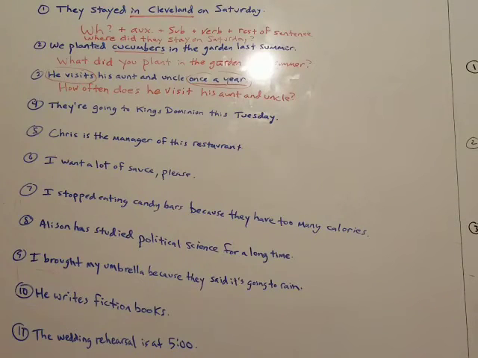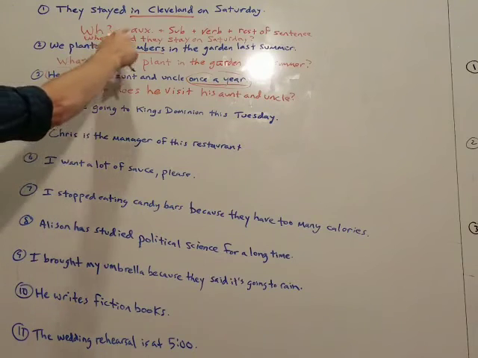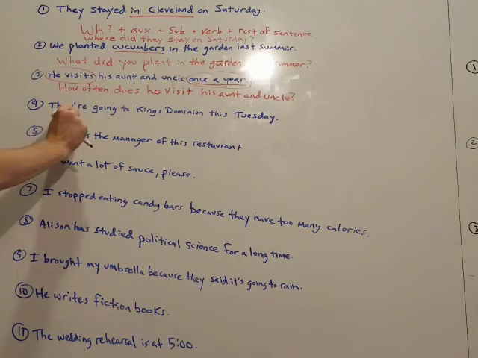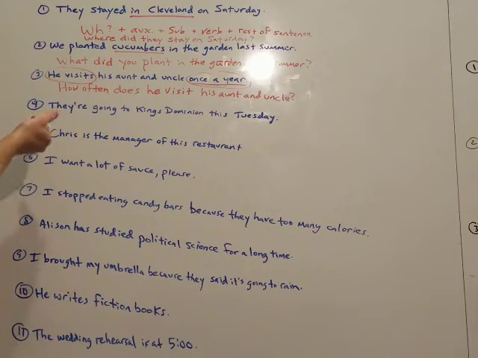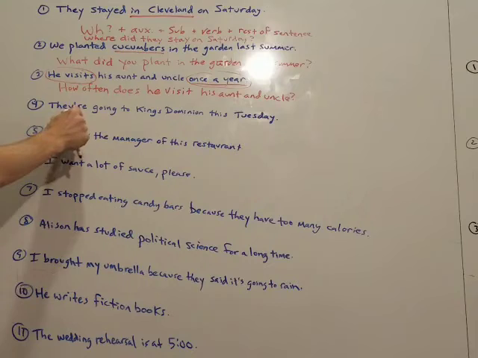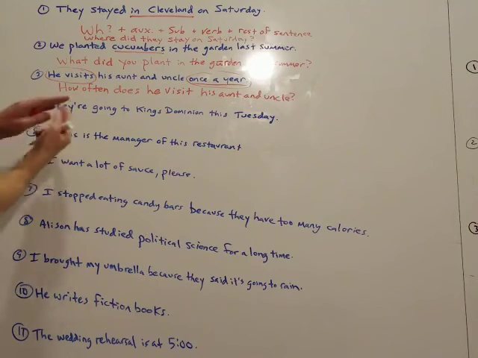Number four, they're going to King's Dominion this Tuesday. All right, Dewey, this one's a little different because we have a to-be verb. Now, you have going as well, but this is in the present continuous tense, so this takes a to-be verb. This one's a little bit easier as long as you can recognize you have a to-be here. It doesn't follow the same formula. With this one, we just switch the auxiliary, which is are, with the subject. So you just switch it and then write the rest.